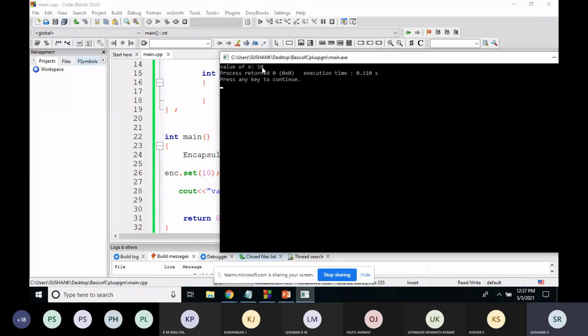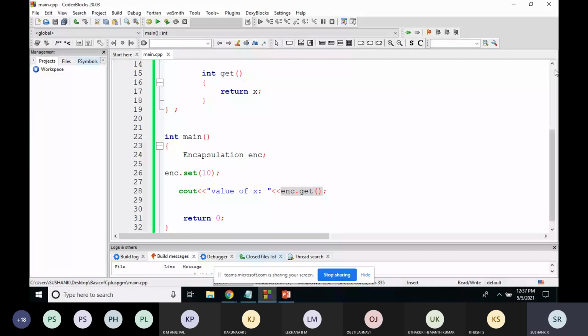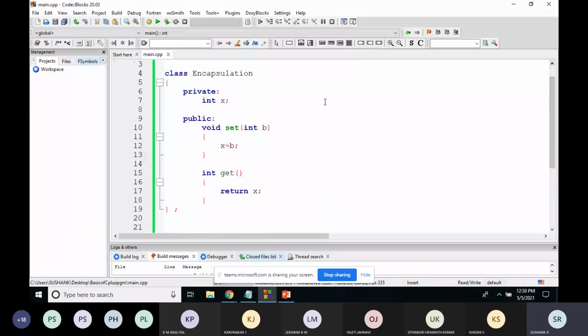So what do you understand by this? In this program, I've made the variable x private. This variable x can be accessed only by the two functions, set function and get function. These functions are there inside the class called encapsulation.